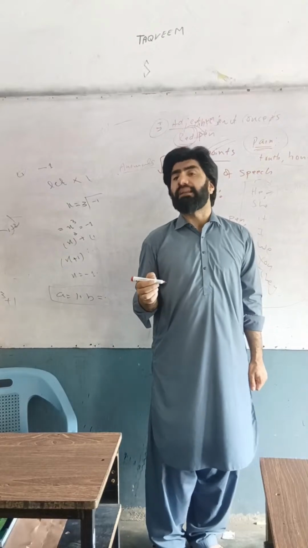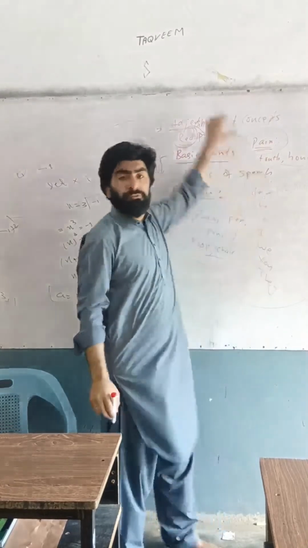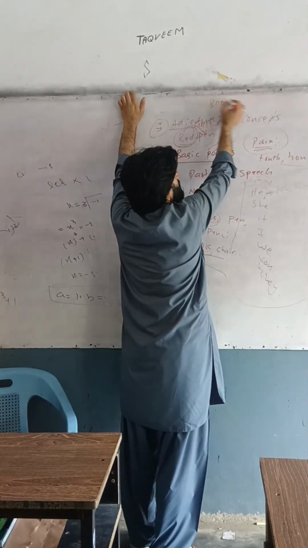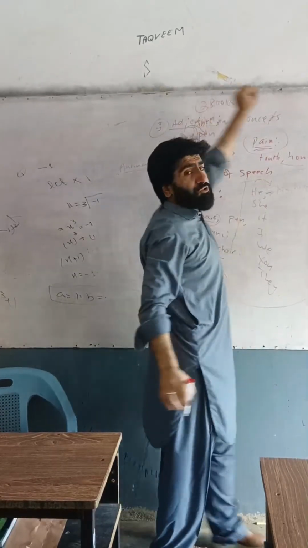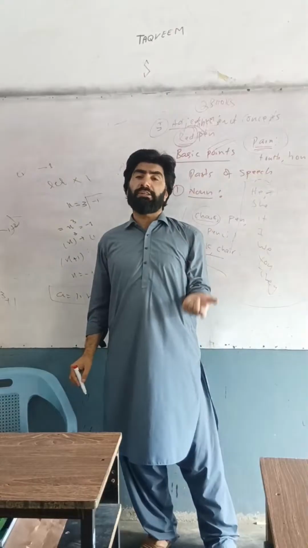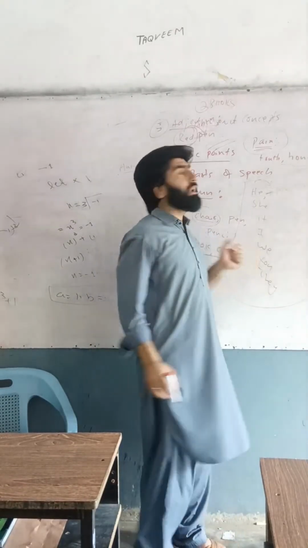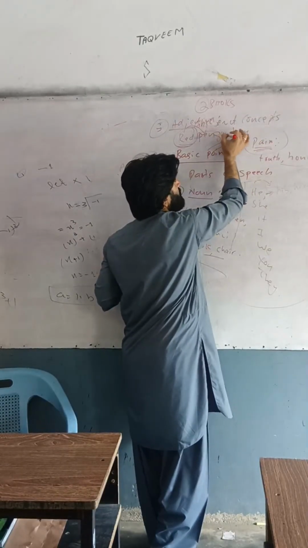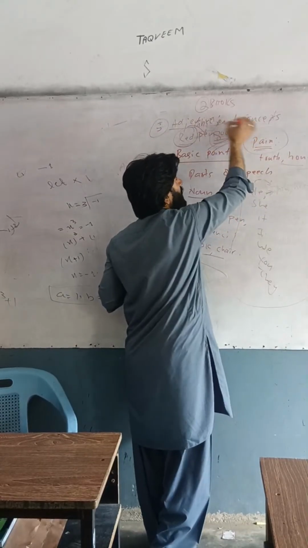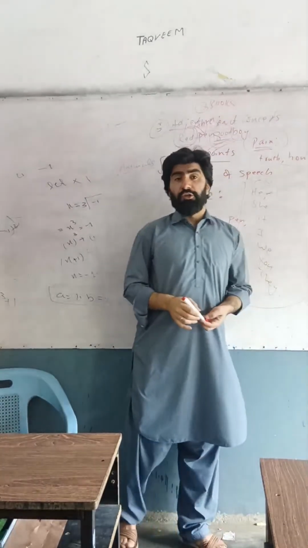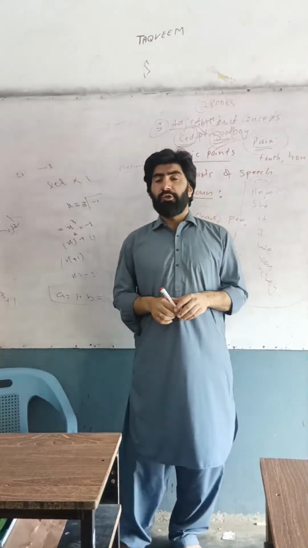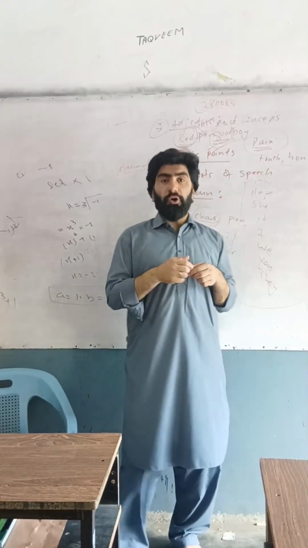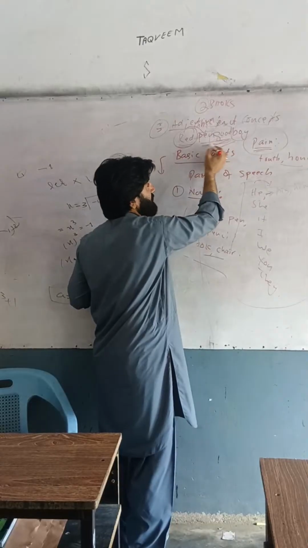Adjective of color. Adjective of quality. Adjective of number. For example, book: one book, books: two books. So this two is basically an adjective, and these are adjectives of number. Quality adjective, for example, boy: good boy. This good is the quality of this boy. So, to show the quality of a noun, the size of a noun, the number of a noun, the property of a noun, we use adjectives.